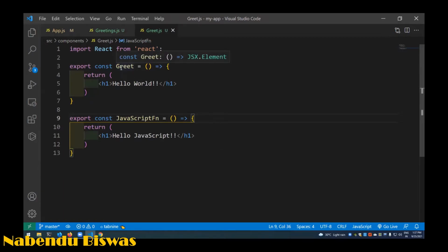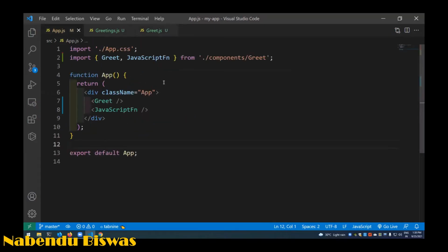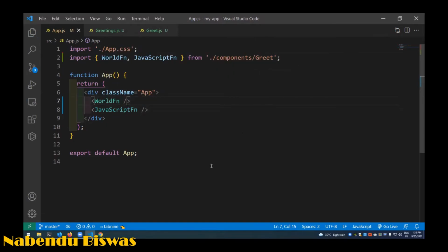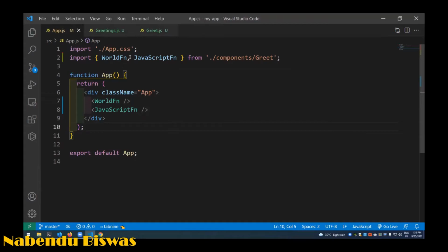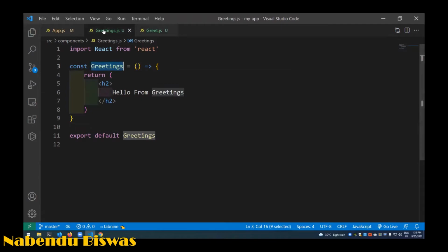It can be, let us take it, world fn. So it could have been world fn also, but it is taking from greet, so it could have been like this also, hello world. Okay, now this greetings we cannot do it like this. The name should be same, this greetings, and this all should be there, and there is a default export.